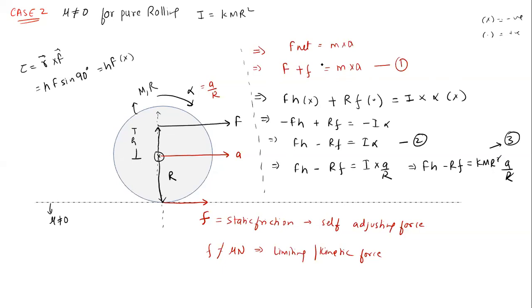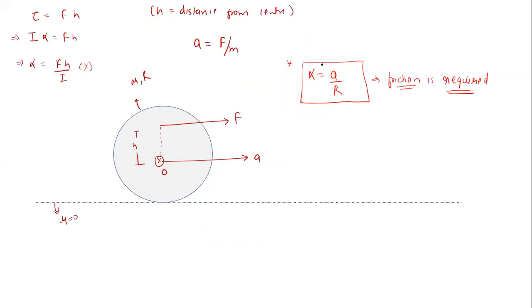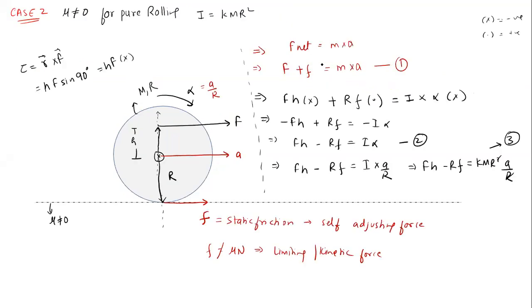Are you getting some idea of how the rolling process is going on, how rolling of the motion is there, how the direction of the friction force is? I think you all got this idea. Why is it confusing?